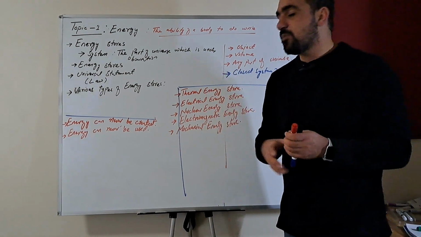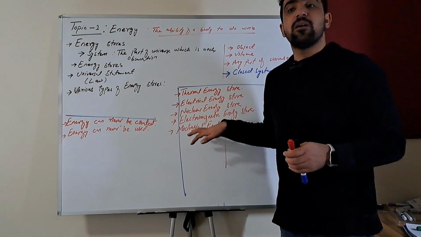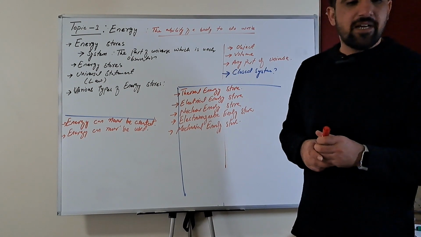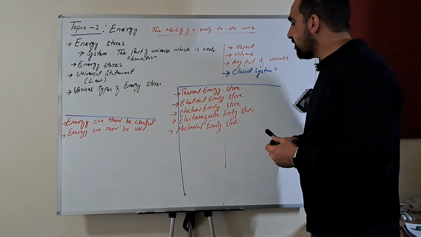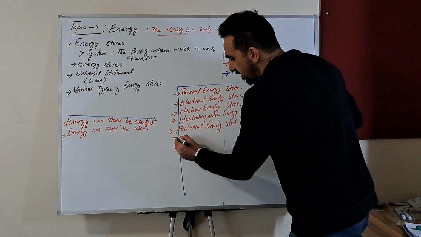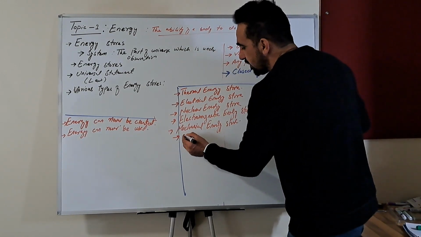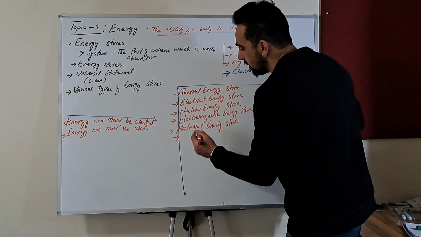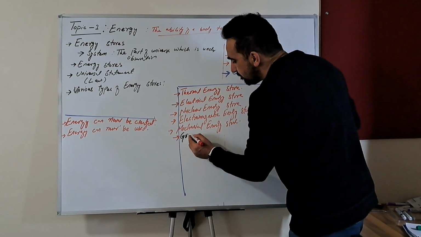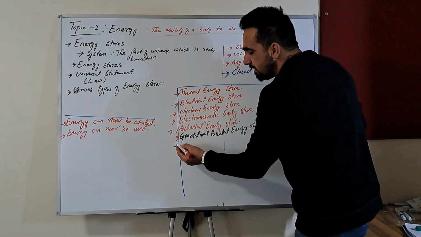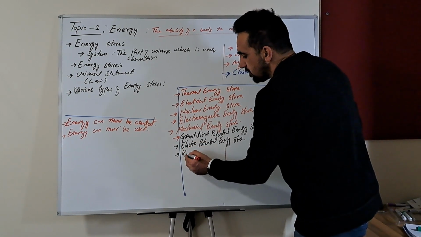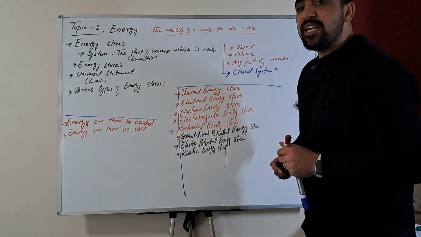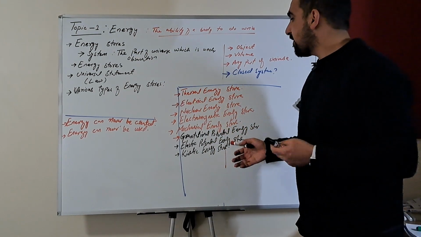But at this level, mostly we will be discussing the mechanical energy store and thermal energy store. Similarly, under mechanical energy store you can say gravitational potential energy, elastic potential energy store, and kinetic energy store. These are some examples of different types of energy stores.